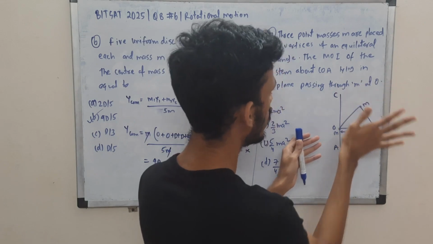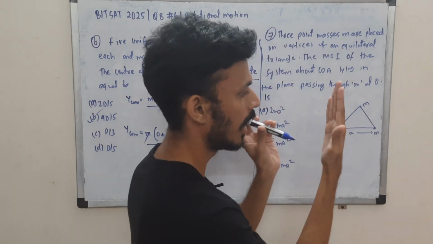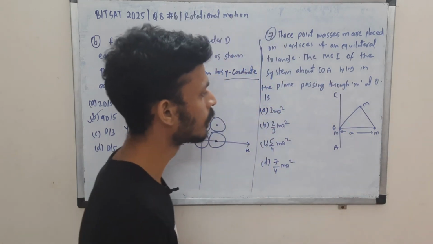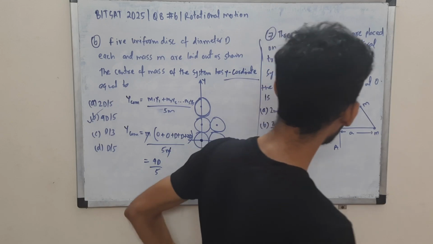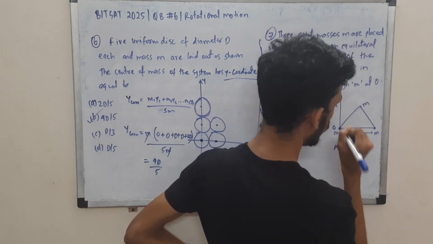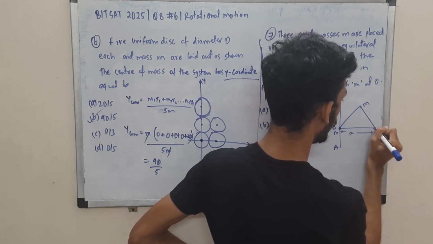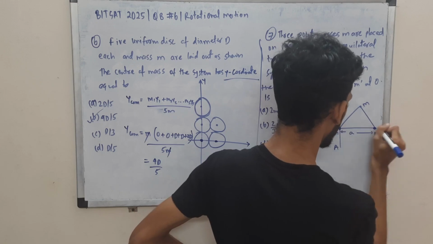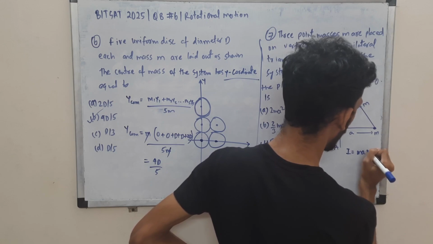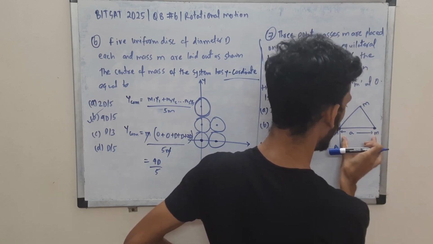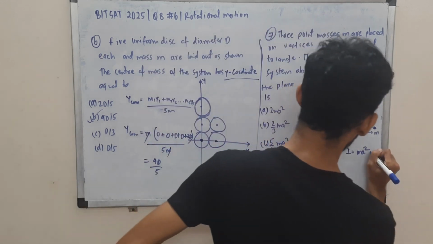Okay, it's in the plane of the figure. So your figure is in the plane of the board, and we have an axis like this. It's not coming out or going in. So that is key to know. Okay, so here if you see, this mass is sitting on the axis, right? So its moment of inertia contribution will be 0, and here this mass is at a distance of a, so I can write it as ma square, right? Mass into distance square.